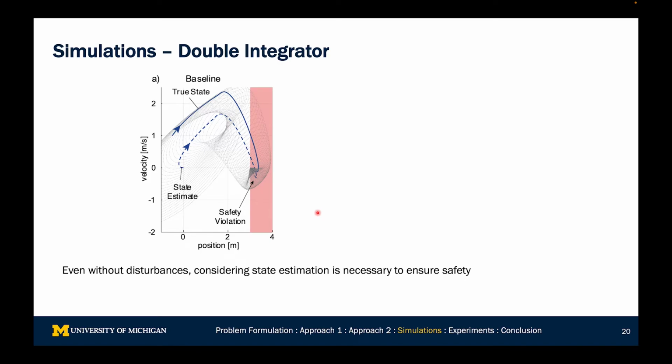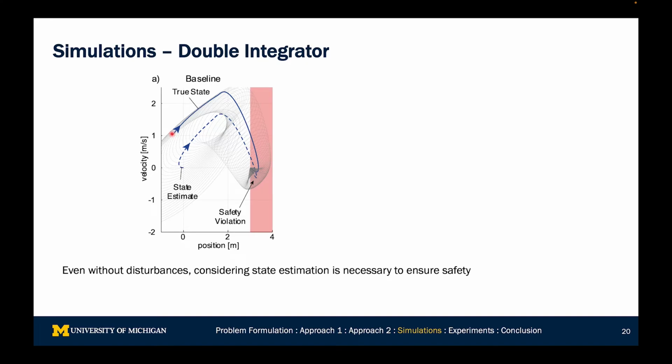Here first we consider a double integrator, and here we don't even consider any measurement or disturbance noise. The whole point of this example is to demonstrate why observer controllers are really necessary. So here we've got the position of the double integrator and the velocity. We're going to say that we have to stay to the left of this pink wall.